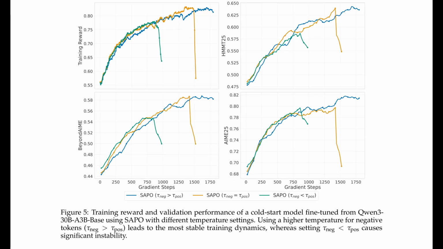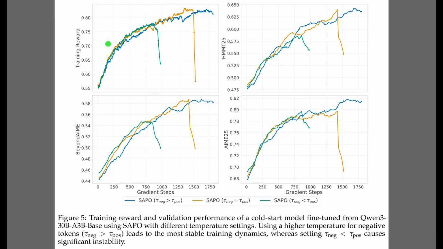So while Figure 4 compared soft adaptive policy optimization to other algorithms, Figure 5 examines how different temperature choices affect that same method. The 4 panels together show that setting the negative temperature slightly higher than the positive one keeps both training reward and validation scores rising smoothly. Using equal temperatures stays competitive, but eventually collapses, and making the negative temperature lower than the positive one causes very sharp and early crashes across all benchmarks.